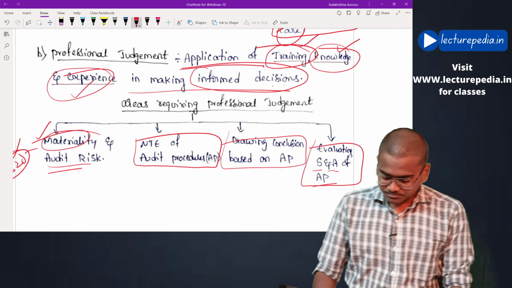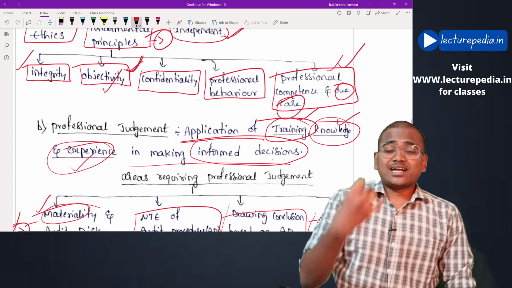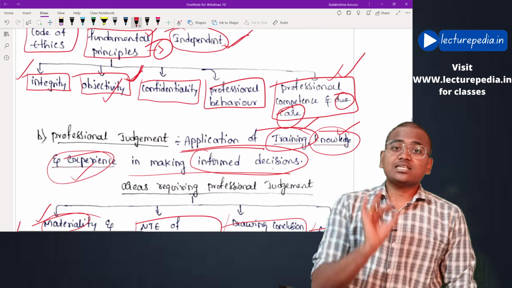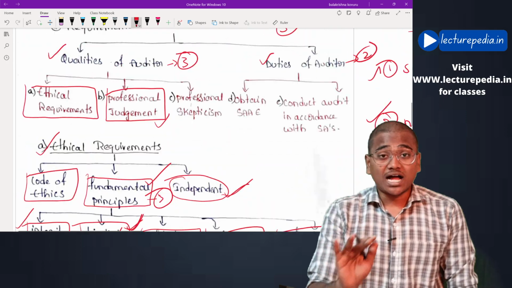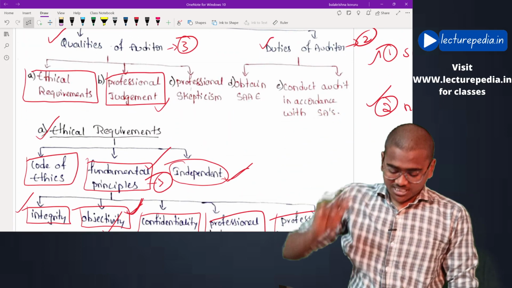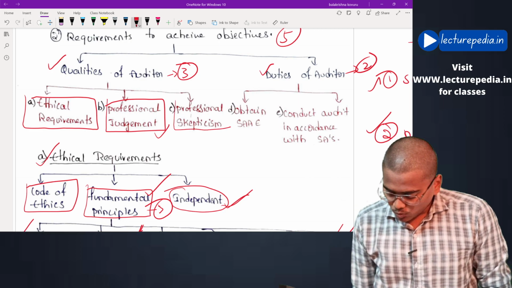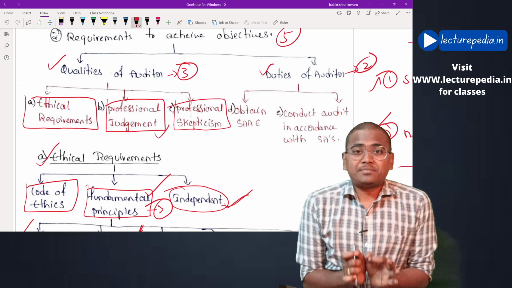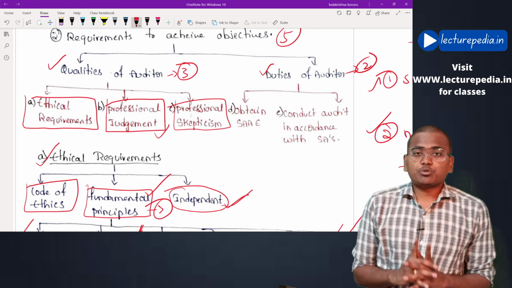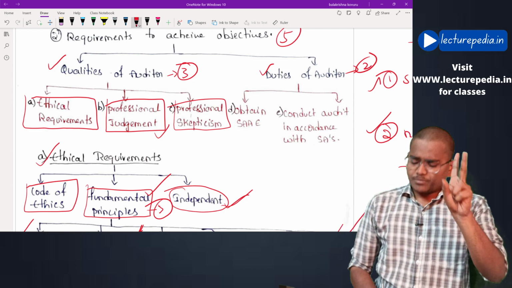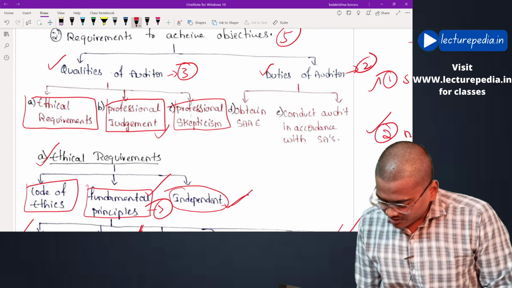Okay, that is the second quality or the second requirement that the auditor should possess in order to achieve the two objectives. Okay, moving to the third quality, professional skepticism. What is meant by this professional skepticism? Basically, in this professional skepticism, there will be two things.